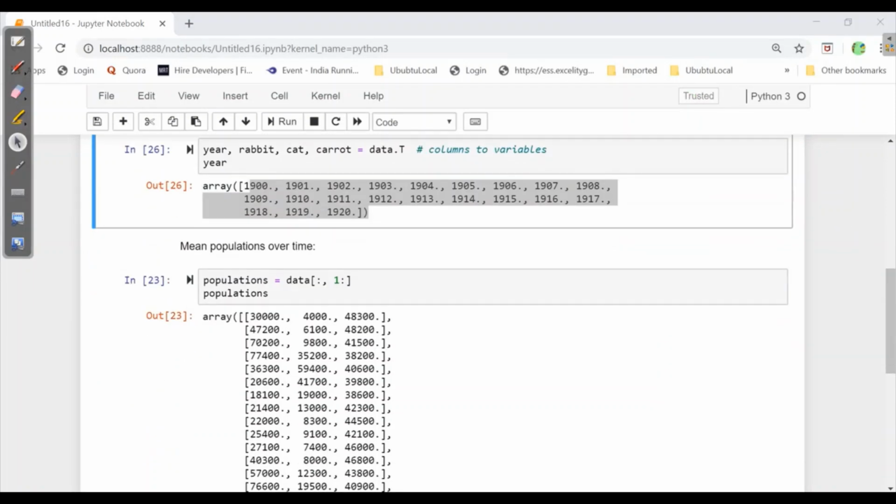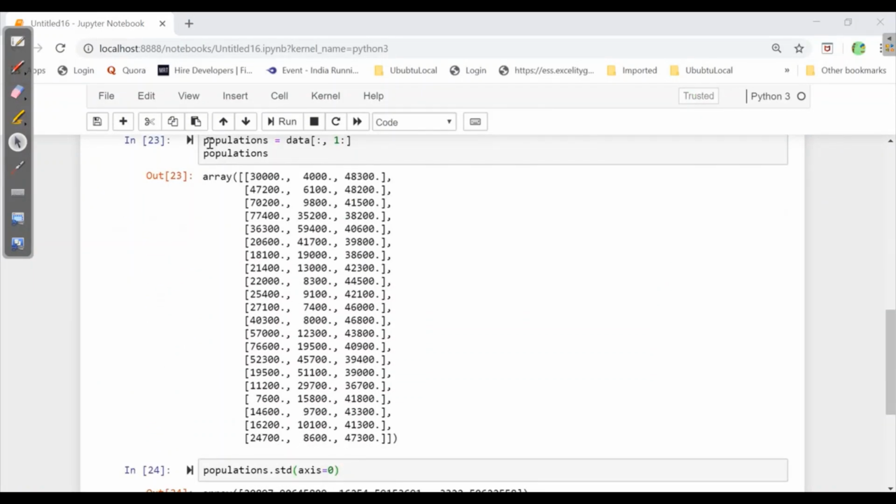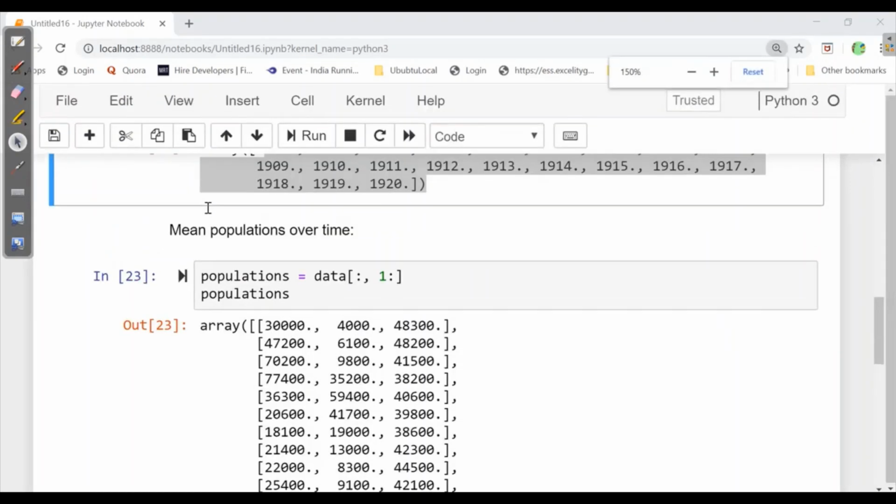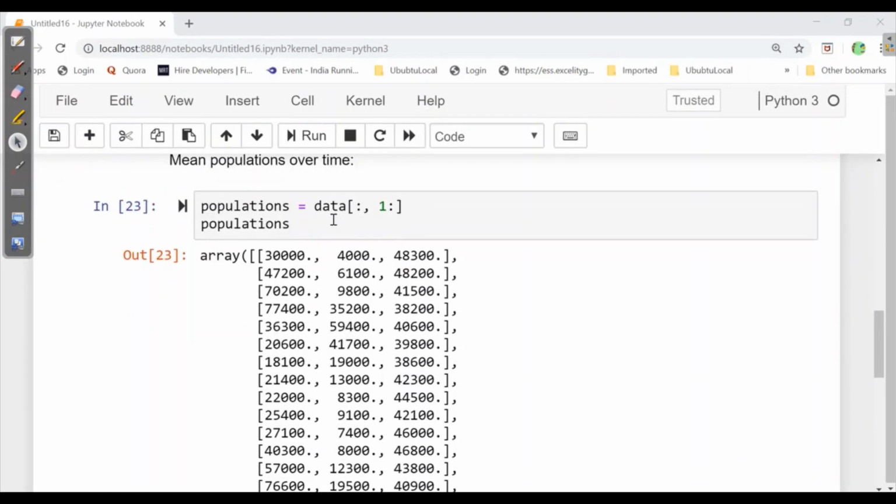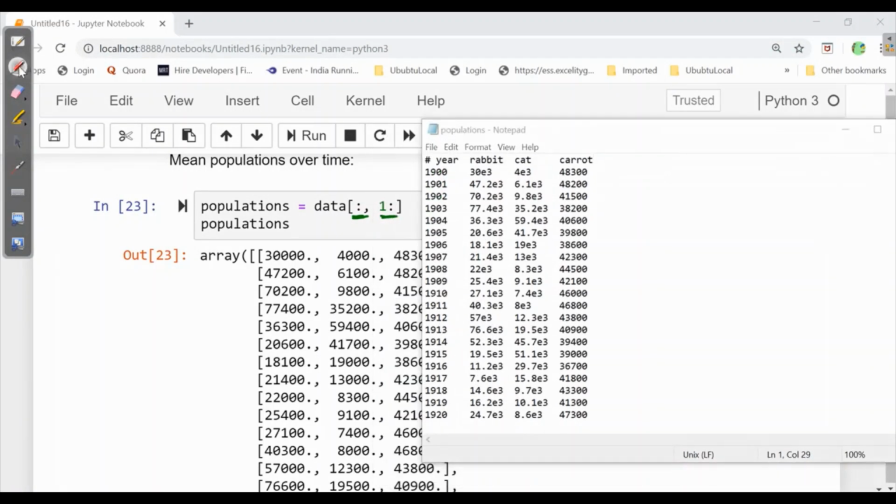Now the third question is, we want to know the populations. I'll zoom in. Populations, then data. Here, first of all, it is asking for all the data, and then from the first column. If we see our data file, we have all the data from start to end, so it will take 0, 1, 2, 3 from the first column to the last column.